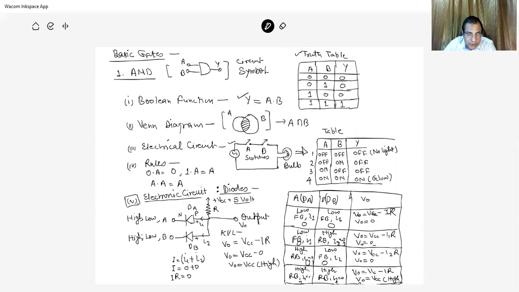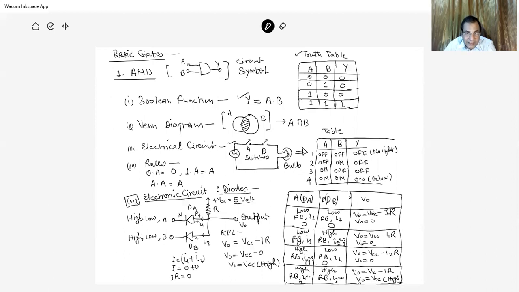In these two diodes, there are two states: one is forward bias, other is reverse bias. When the N type is at 0, low voltage, and P is already connected with 5 volt, P is at the positive end, which is fixed, and N may vary. It is 0 or 1. If it is 0, then this one is forward bias. So if A is 0, then it is forward bias. If B is 0, then it is forward bias. So if both inputs are 0, the diodes are forward biased.